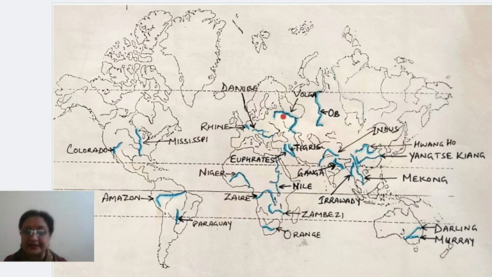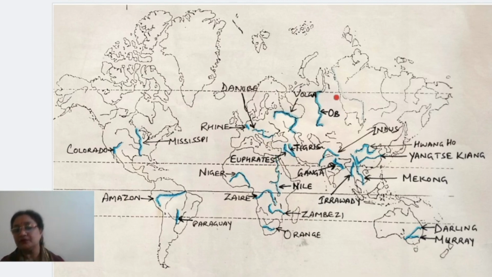Volga River is the next one. Volga River continues and it joins the Caspian Sea. Clear? This is Volga River. Got it now? Now come to Tigris and Euphrates. There are two sister rivers present in this part, right? The smaller one is called Tigris and the longer one is called Euphrates. Okay, so this is done.